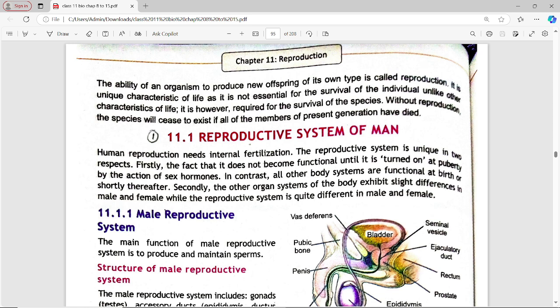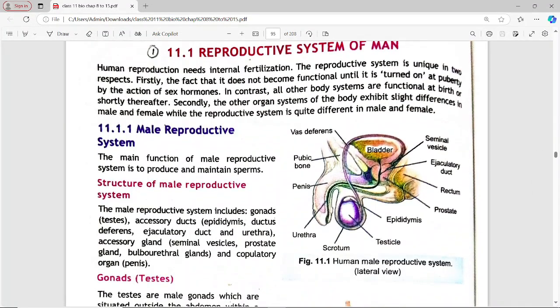नेक्स्ट है बच्चों हमारे पास रिप्रोडक्टिव सिस्टम ऑफ ह्यूमंस। Human reproduction needs internal fertilization. The reproductive system is unique in two respects. Firstly, the fact that it does not become functional until it is turned on at puberty. In contrast, all other body systems are functional at birth or shortly thereafter. Secondly, the organ systems of the body exhibit slight differences, while the reproductive system is quite different.